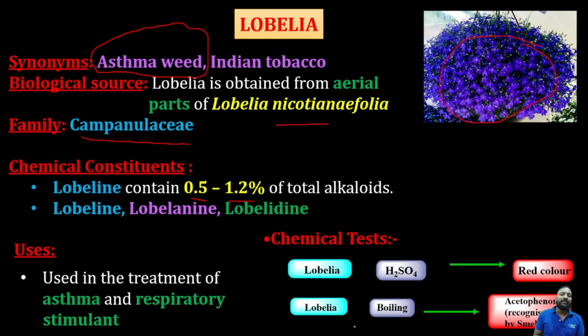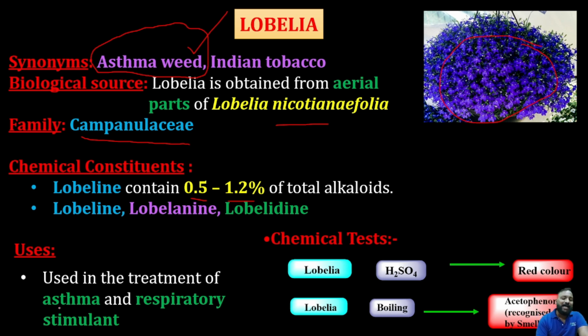Sometimes the synonyms themselves describe the use of the drug. For example, Rauwolfia serpentina has the synonym snake root, which itself tells us it is used to treat snake bite. If you remember the synonym, you can answer the use of the drug too.